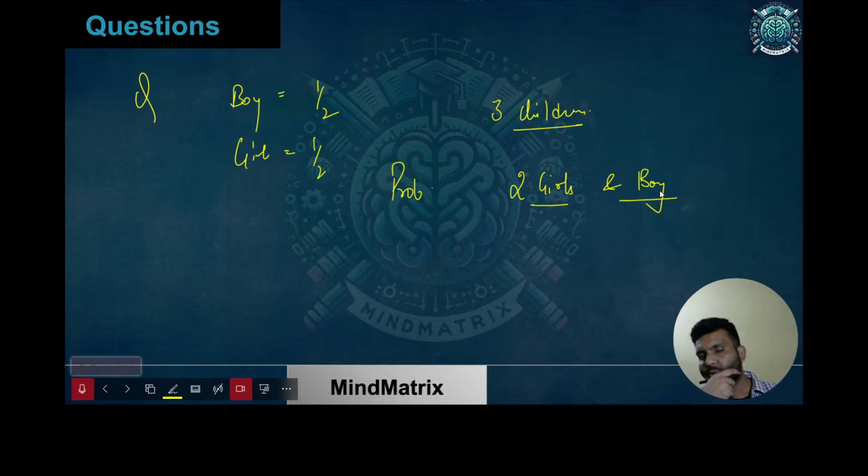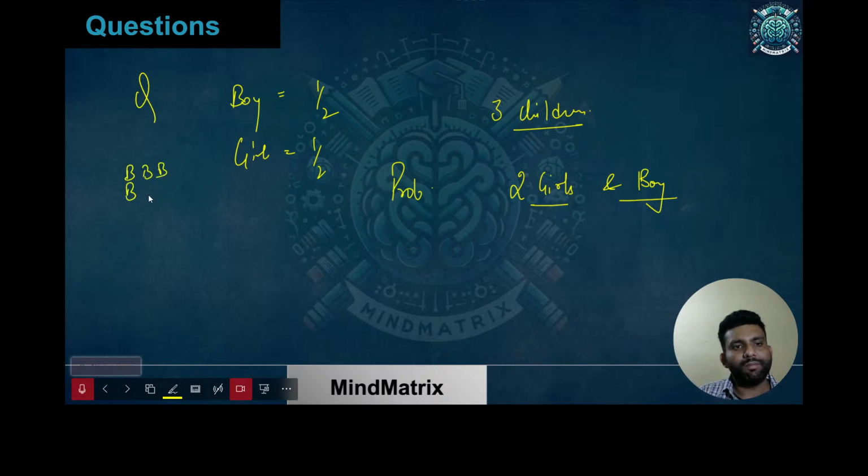Okay, so is it difficult? Just think about this. Isn't it like tossing a coin? Boy is for tail, girl is for head. Can you just relate these two things? Can you find out what exactly is going to be the probability for 2 heads and 1 tail? It's very simple. Or 2 tails, 1 head, 2 heads, 1 tail. Let me just write it up. So what are the possibilities?